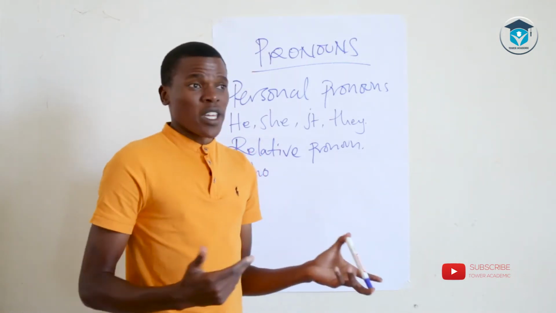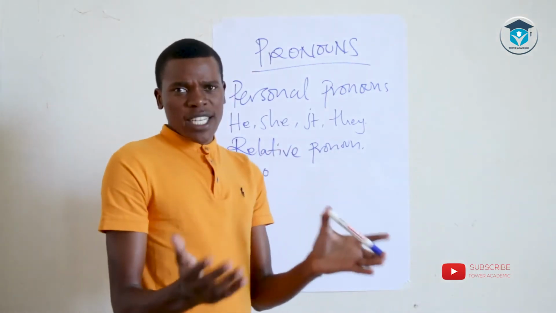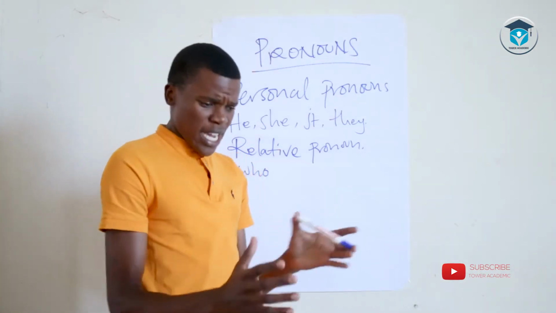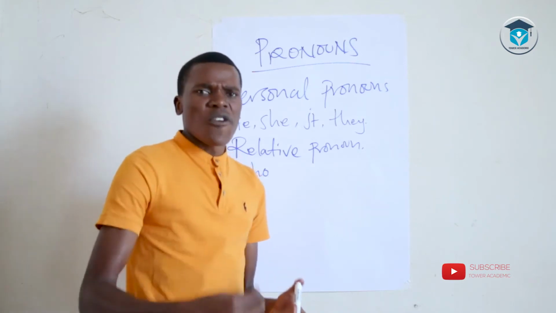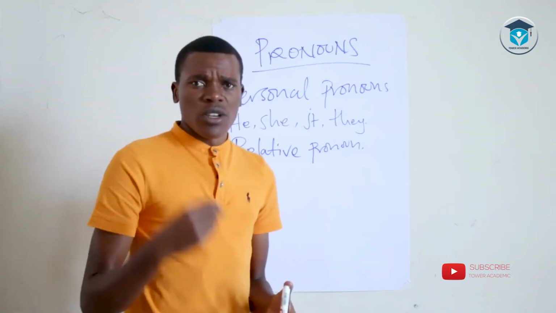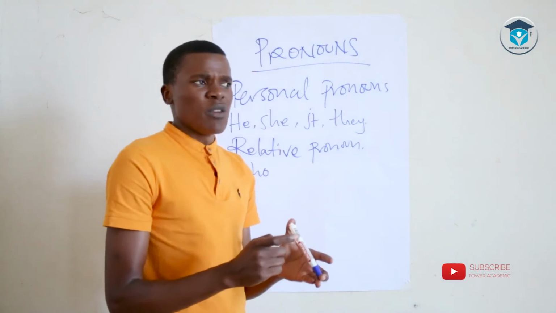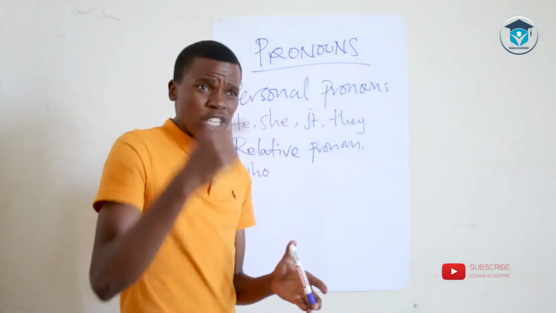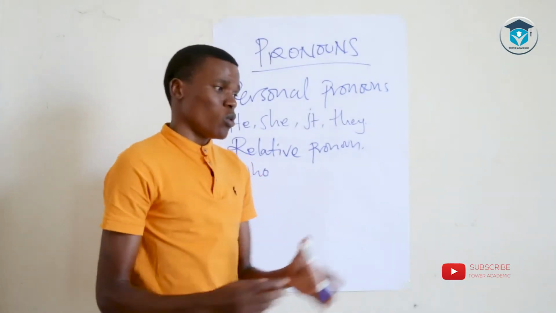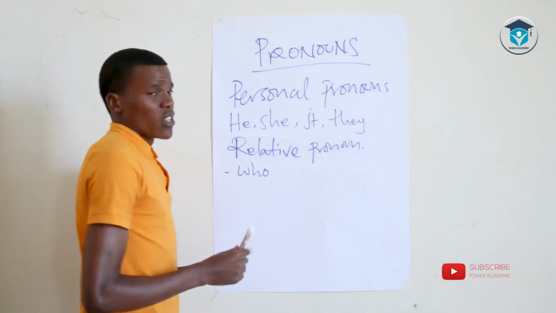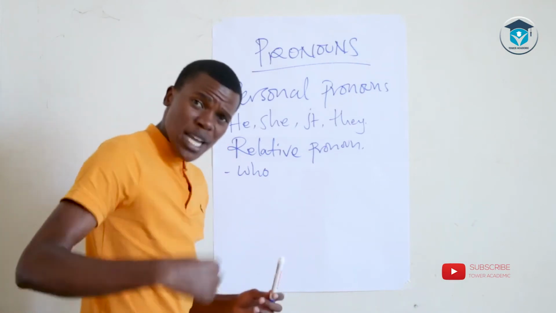That is the man who drove the car. There is a relation between the main statement and the subordinate, the main clause and the subordinate clause. The relation comes in that you are using a relative pronoun in order to avoid repetition in your communication. That is the man. So our topic here is the man, and then you say, what did he do? So the who is replacing he. So that is the man who drove the car. Simple as that. So who is a relative pronoun. That's another type of pronoun that we know, which can be used to replace a noun.